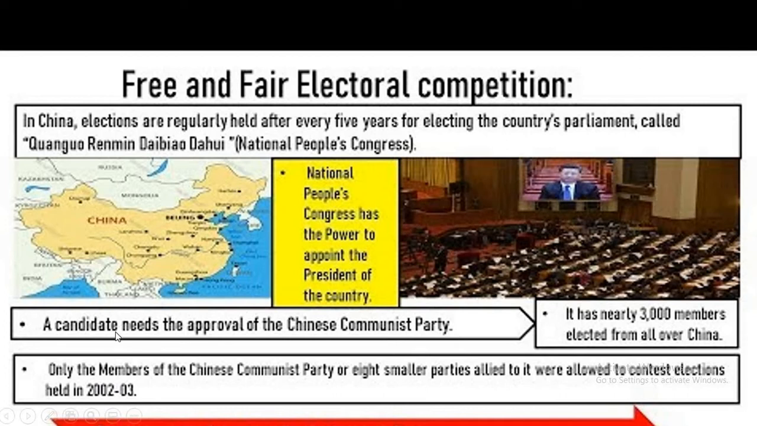So what are the rules here? A candidate needs the approval of the Chinese Communist Party if he wants to become president. So he needs to follow some rules and regulations. The first rule is that a candidate needs the approval of the Chinese Communist Party, and the second is that it has nearly 3,000 members elected from all over China. Only the members of the Chinese Communist Party or 8 smaller parties allied to it were allowed to contest elections held in 2002 and 2003.